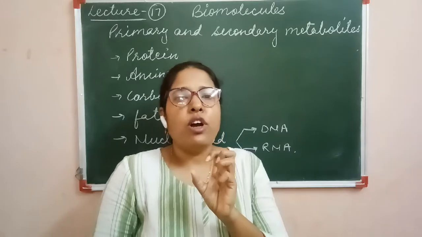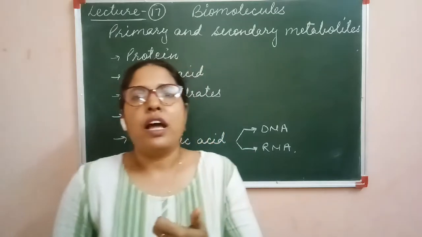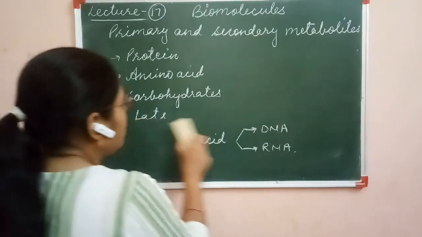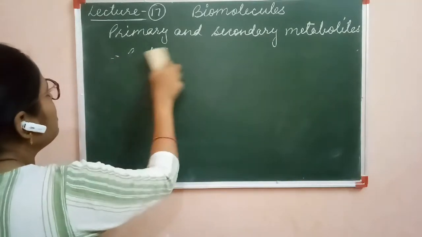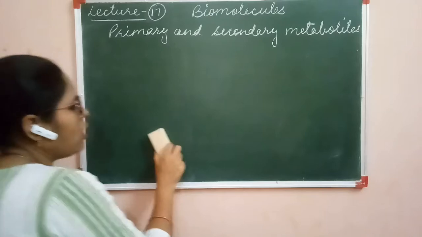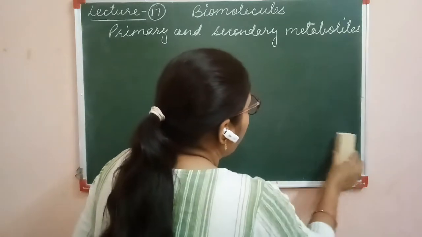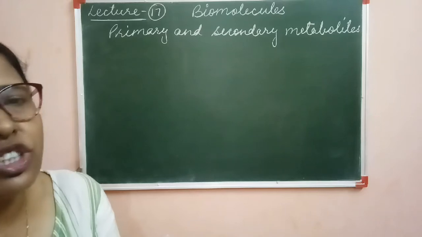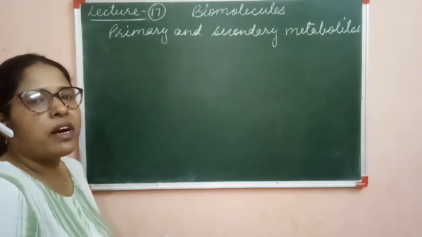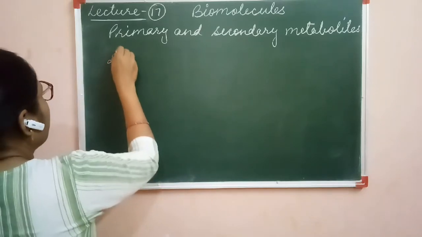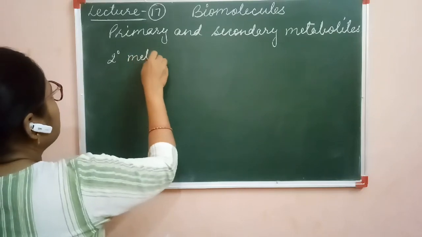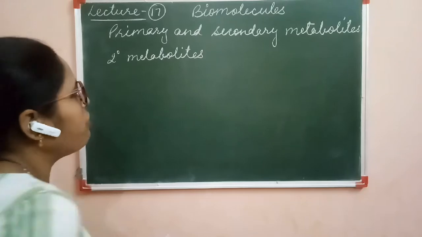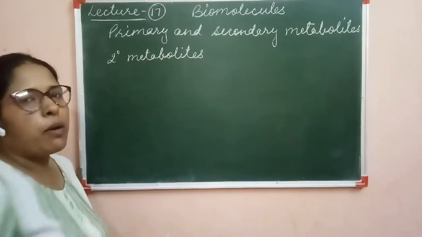Next, we come to secondary metabolites. What are the secondary metabolites? Secondary metabolites are synthesized in the organism's body, but we do not know the specific function of these secondary metabolites.